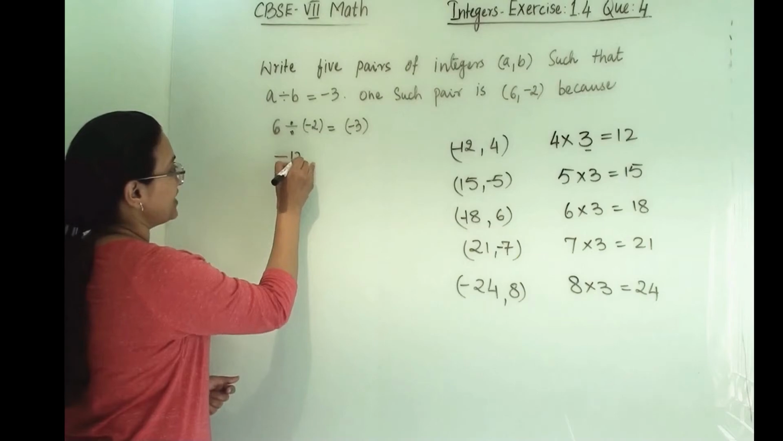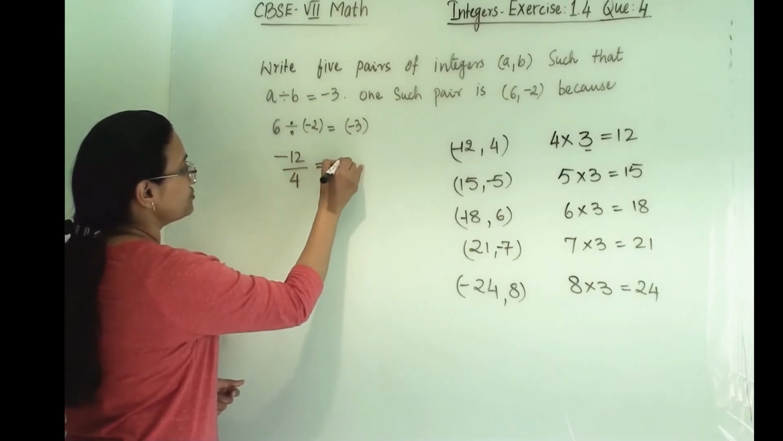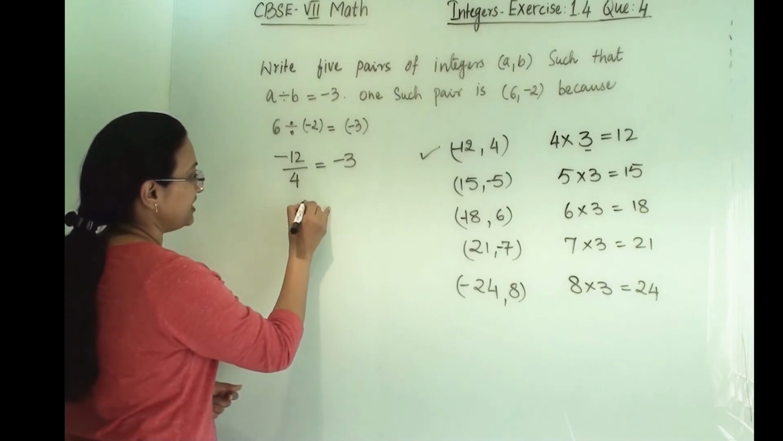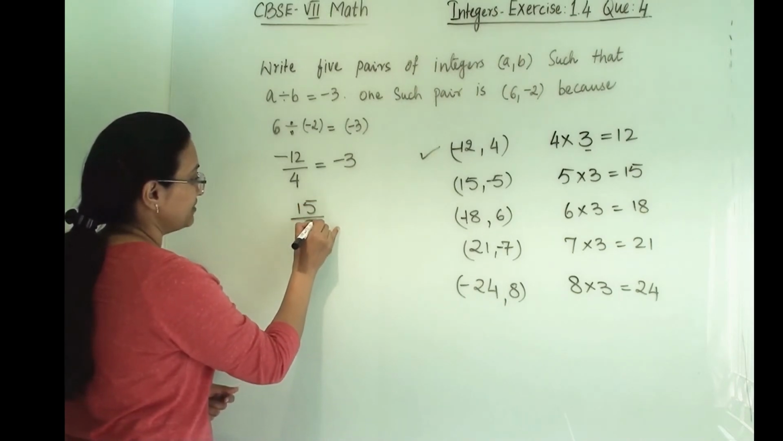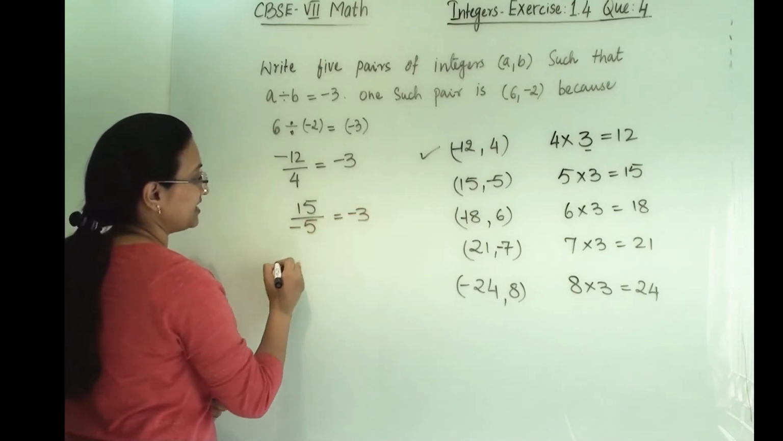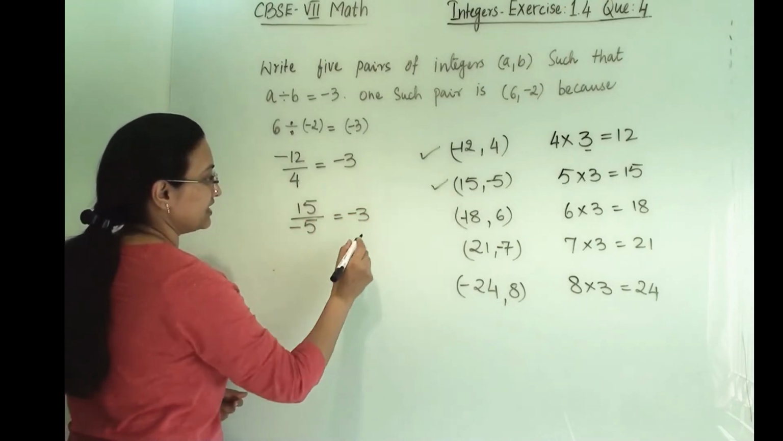So minus 12 divided by 4. So the answer is minus 3. Yes, our pair is correct. 15 divided by 5, and 5 is negative. So the answer is minus 3. Yes, this is also correct.